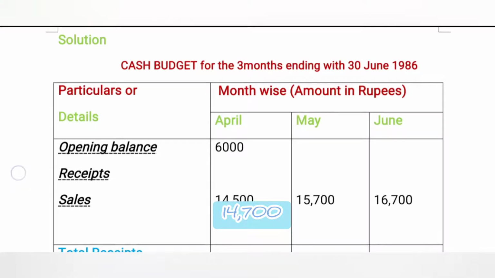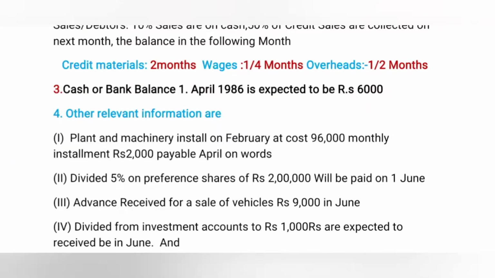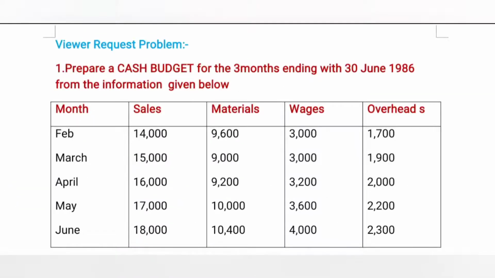Now we are going to another transaction, that is credit materials. It means credit purchases. Here the amount is payable with 2 months delay. According to the given problem, the materials are delayed 2 months.